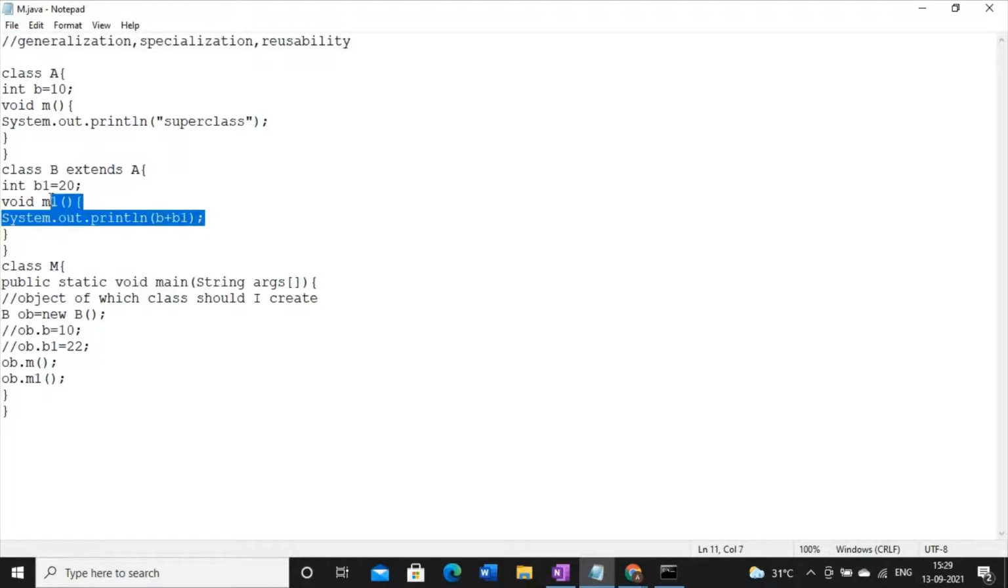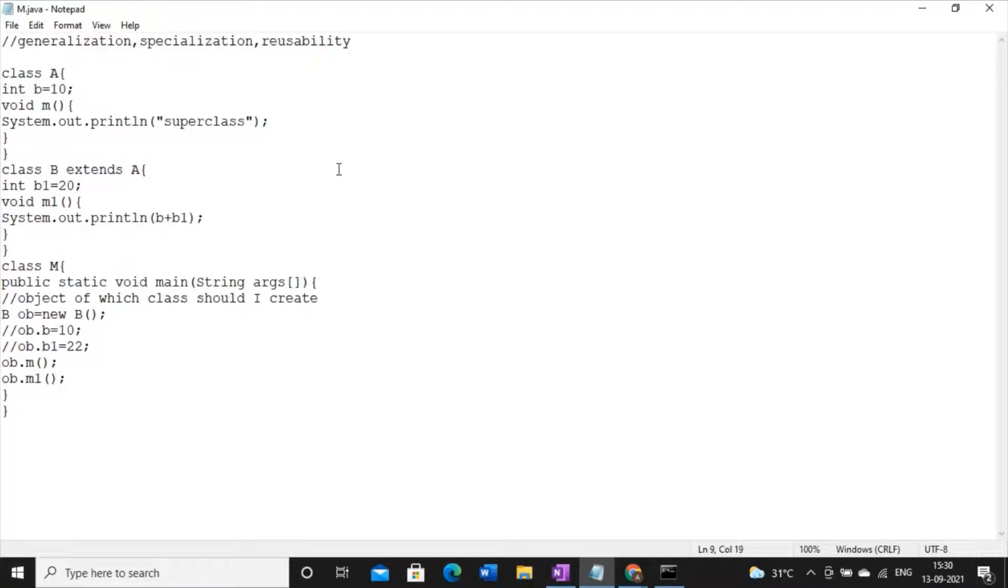Whichever property we have in the subclass is its own property, right? That's why it is known as a parent-child relationship. The property of the parent will be inherited by the child, but the property of the child is never inherited by the parent. So this is the concept of specialization.